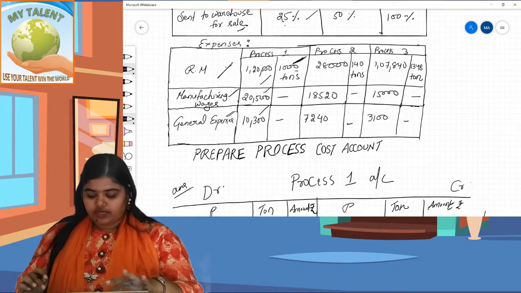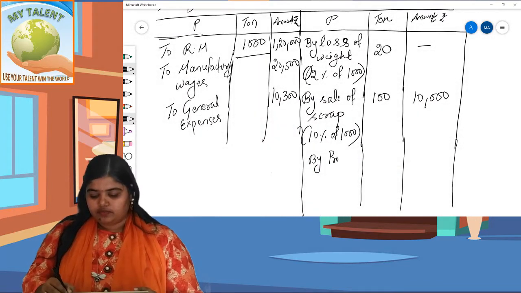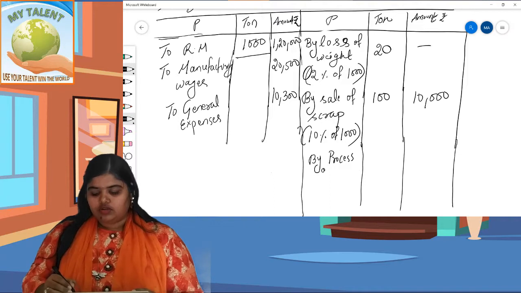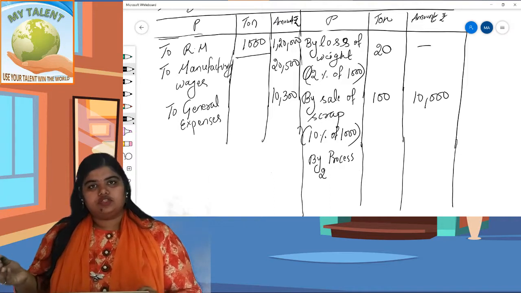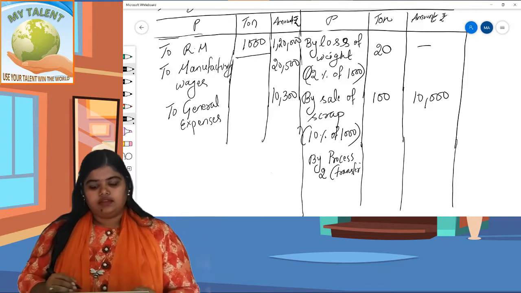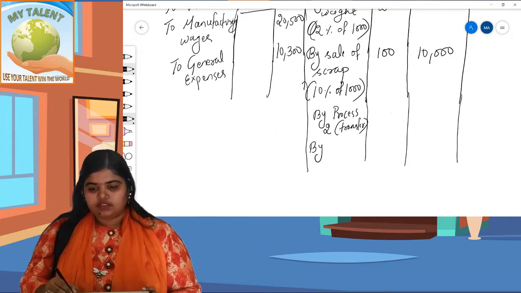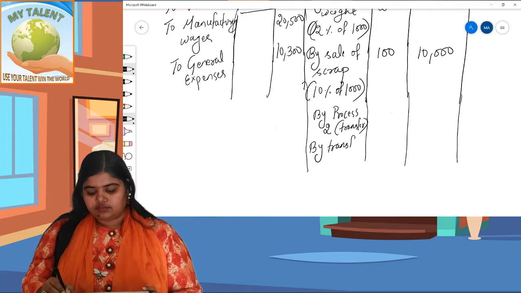We have to write the next process name here. It is process 2, by process 2. Or you can write by transfer to process 2, or you can write by process 2 in brackets, transfer. Now for send to warehouse, you can write by transfer to warehouse.